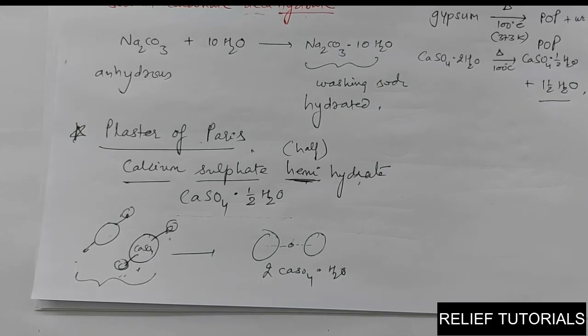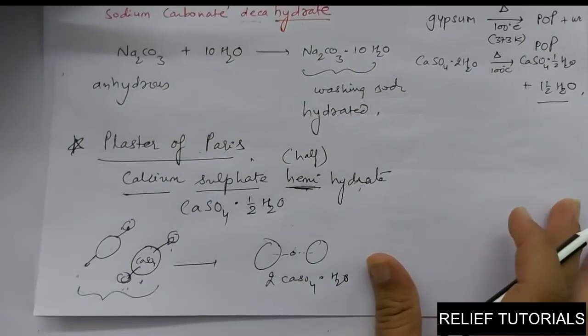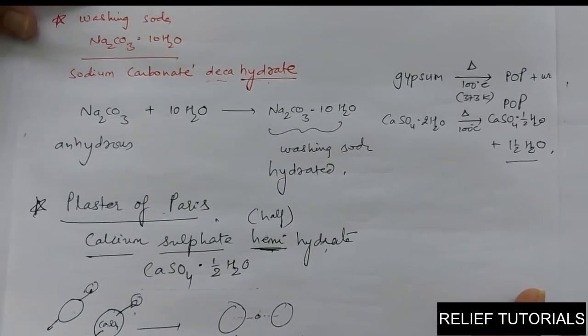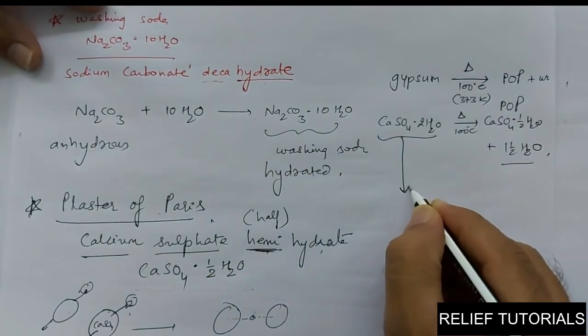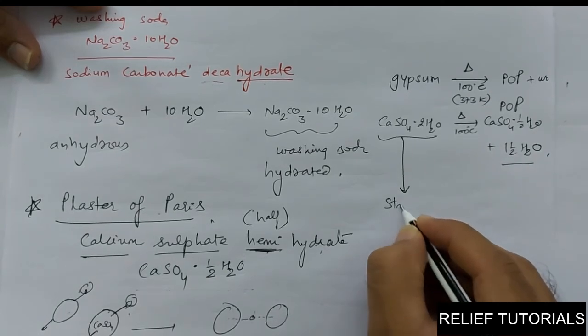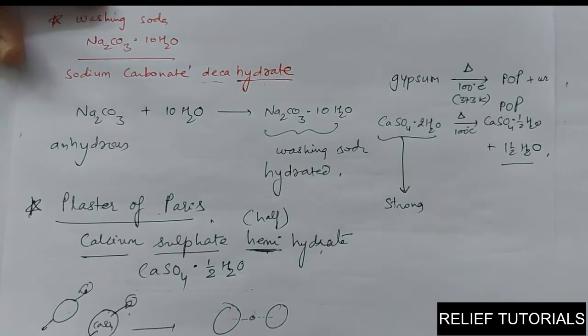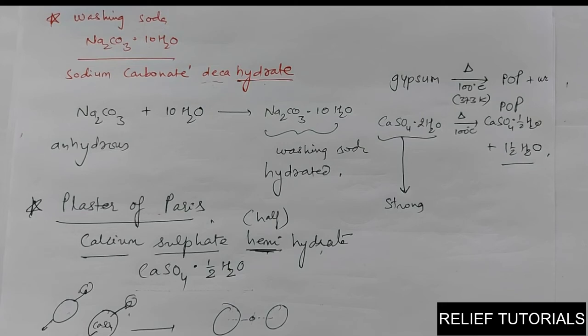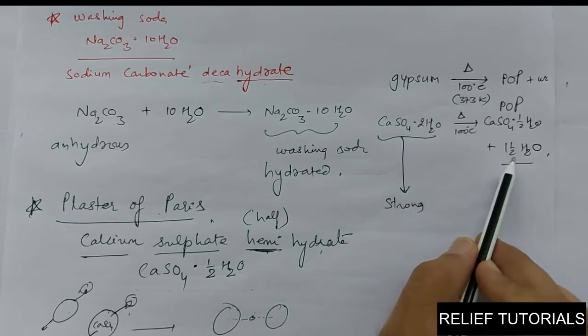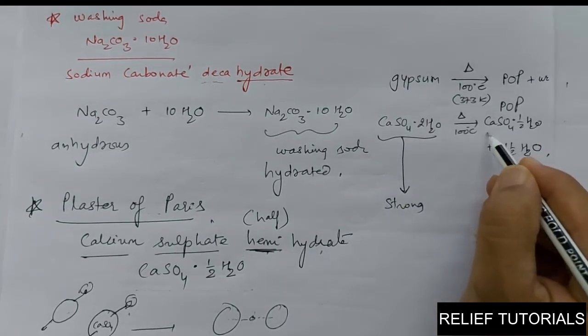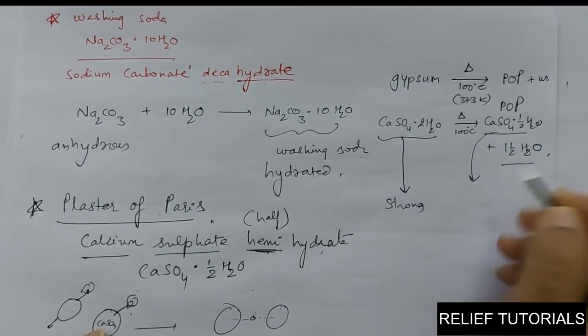1.5 H2O is liberated. Now gypsum is one of the ores we find from the earth, and when gypsum is obtained from the earth, it is quite strong. It's a stone-like substance, one type of stone, you can say. It's quite hard and strong. So when you heat this and remove this water molecule, CaSO4 into half H2O is obtained, which is in powder form.